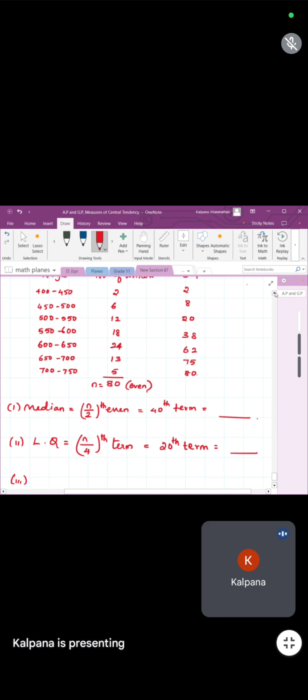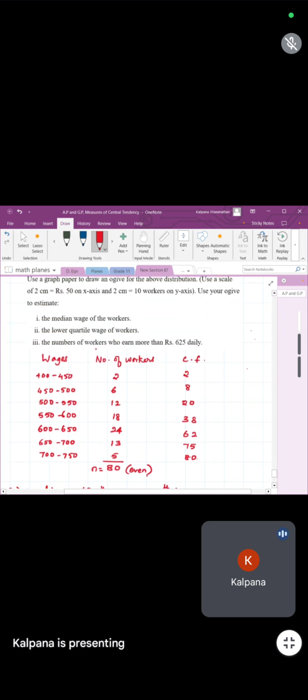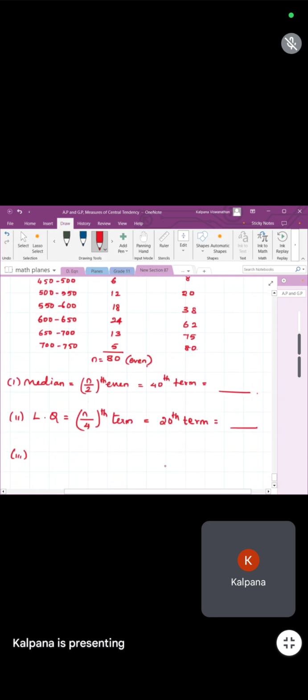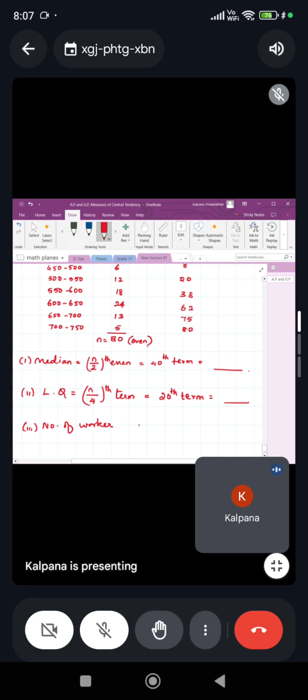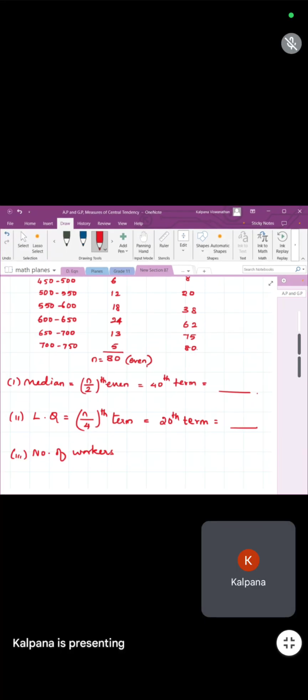You need to find the number of workers who earned more than rupees 625. So complete all your writing work first. Earning more than rupees 625 is equal to.